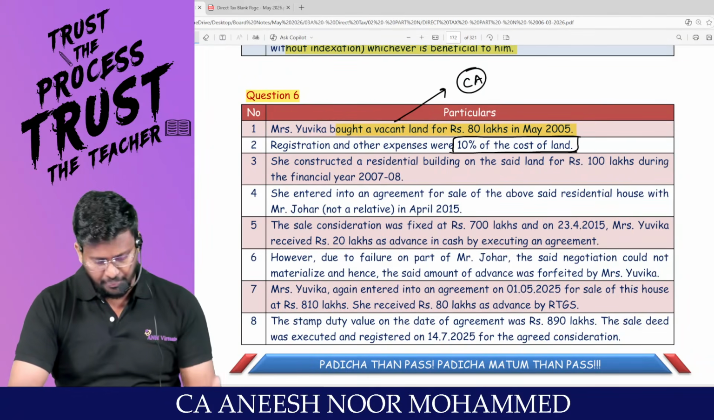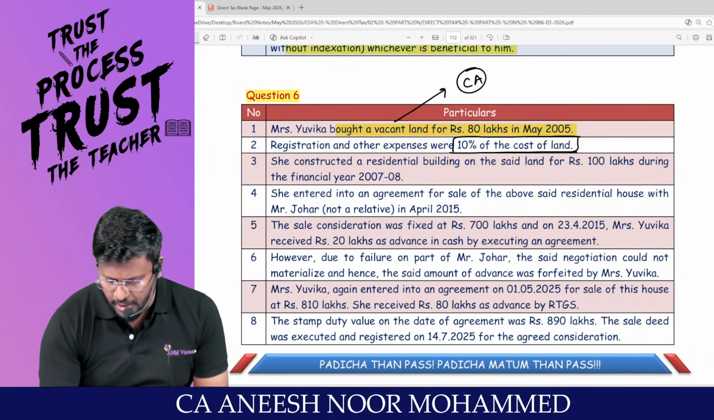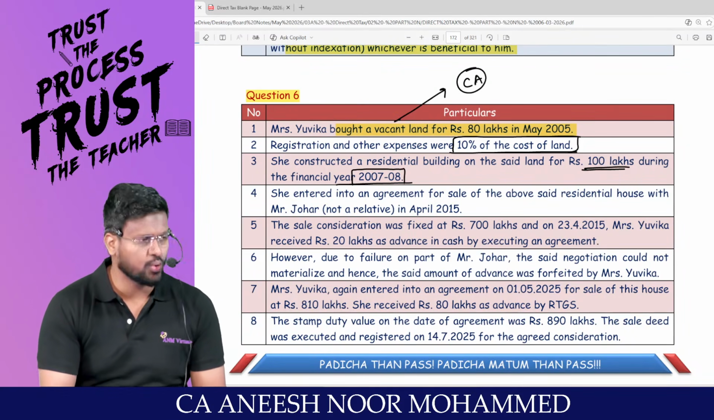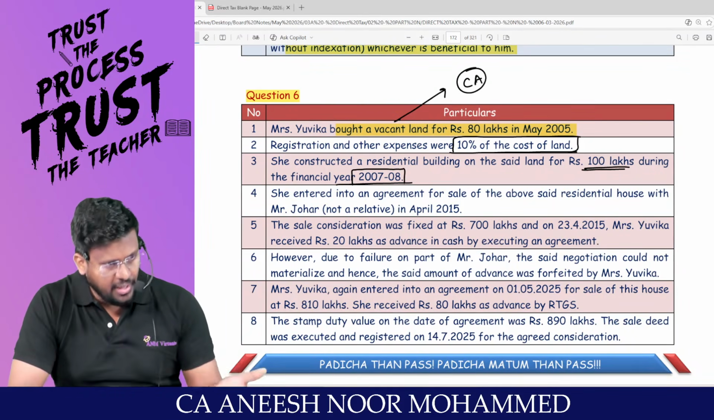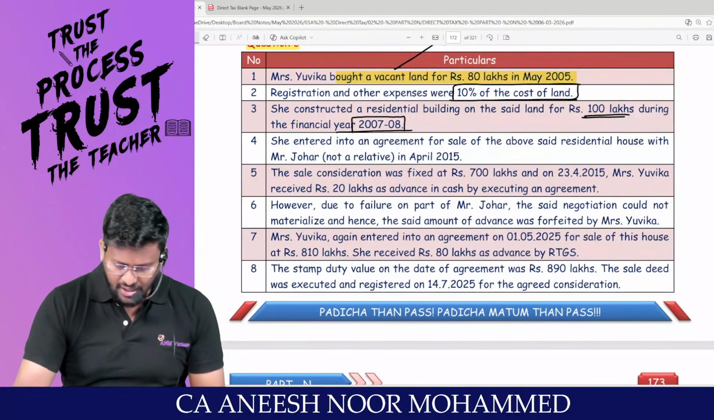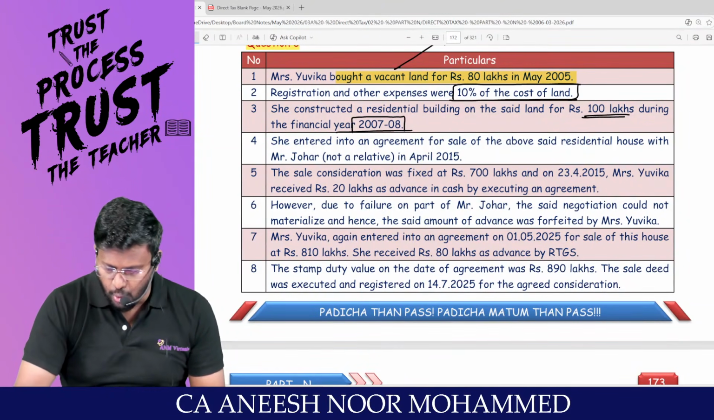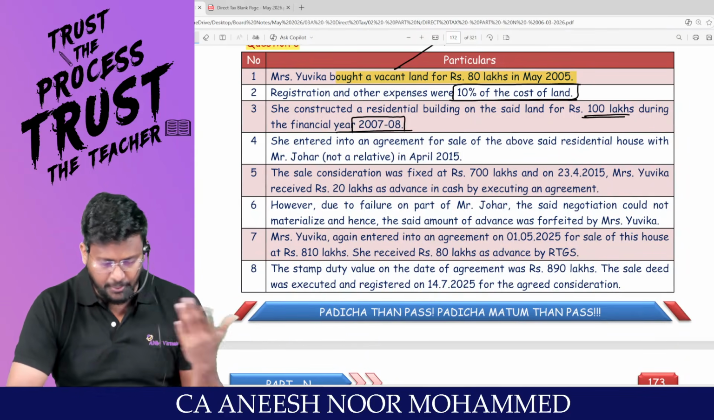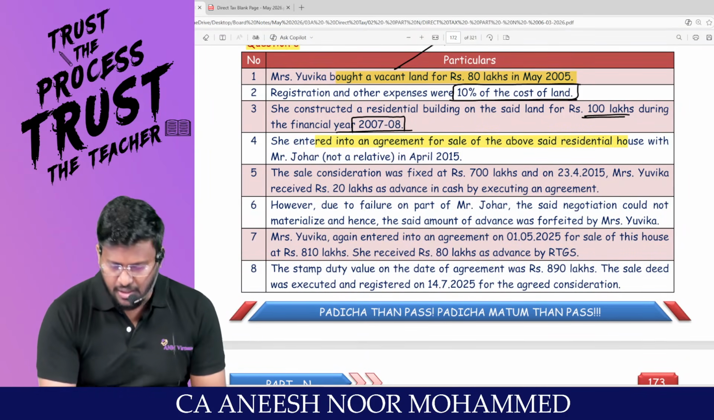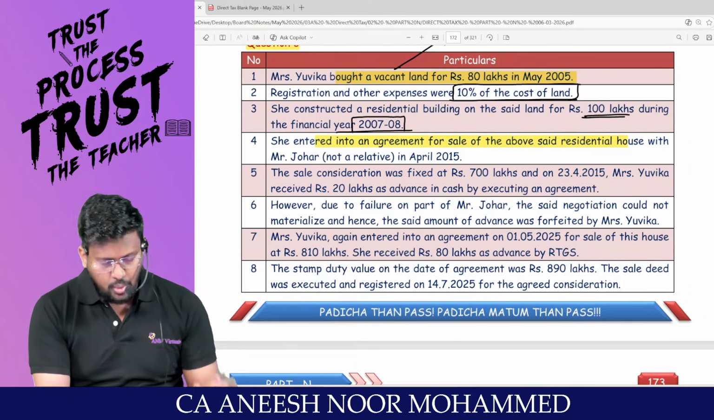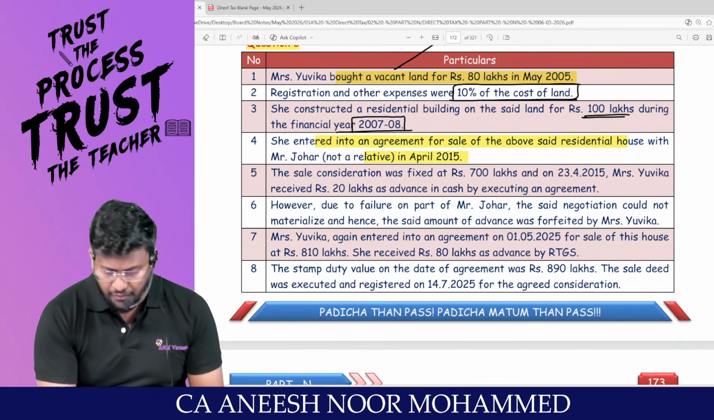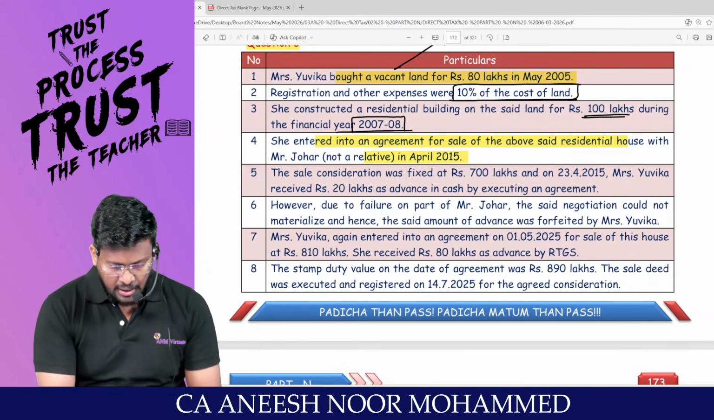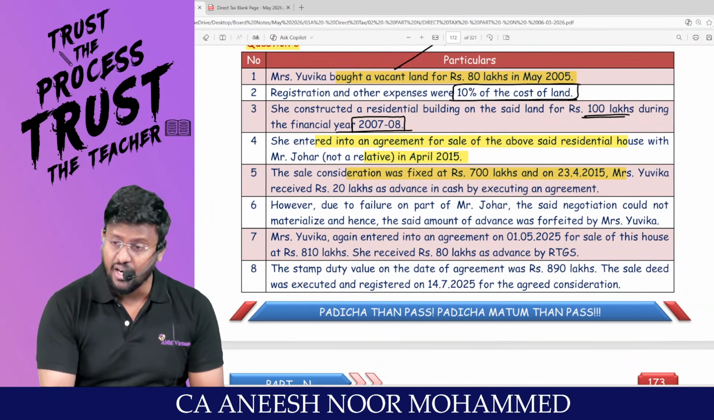cost of the asset. She constructed a residential building on the said land for 100 lakh during financial year 2007-2008. That means she has raised a building on that land. She entered into an agreement for sale of the above said residential house with Johar, not a relative, in April 2015. So, an agreement has been entered into, my dear lovable students, to sell that property in April 2015. It will be after 2014. Am I right? The sale consideration was fixed at 700 lakhs.